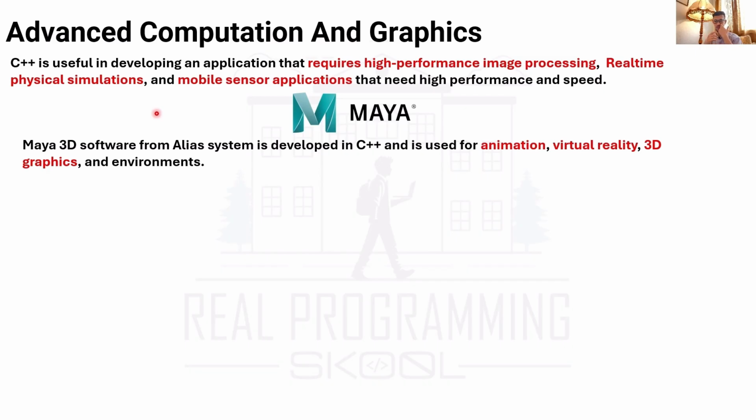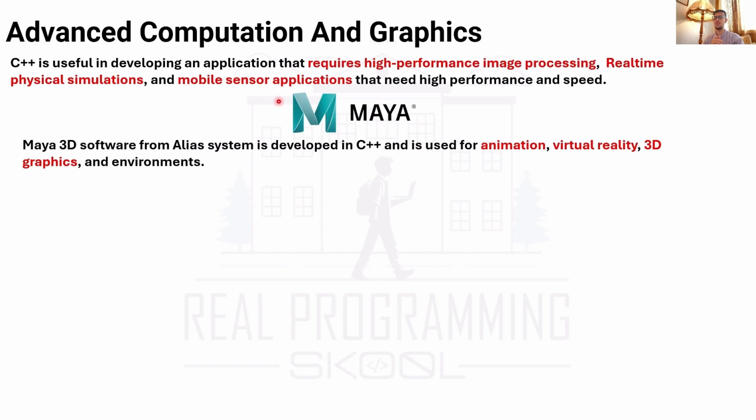reaction or real-time processing. When you move the character, you cannot press X to hit the enemy in the game and the character still does not move his hand or his weapon. This is what we call real-time processing, or physical simulation, that reacts so fast. So in that case we need C++ to build those applications and games.